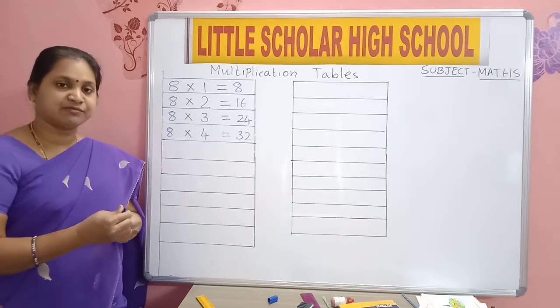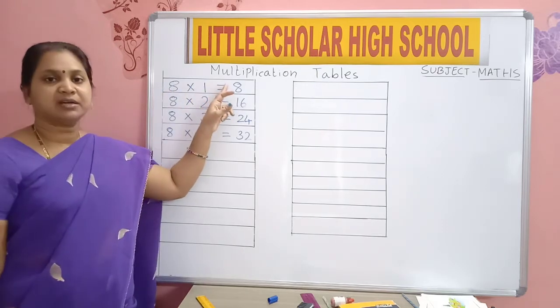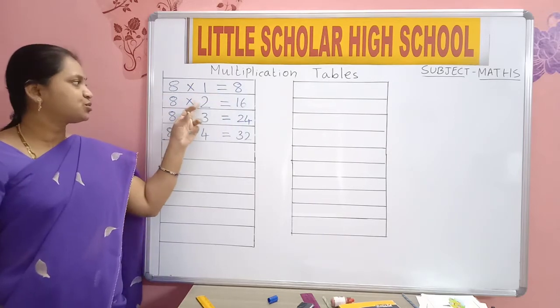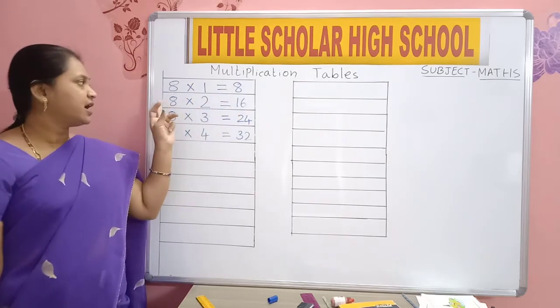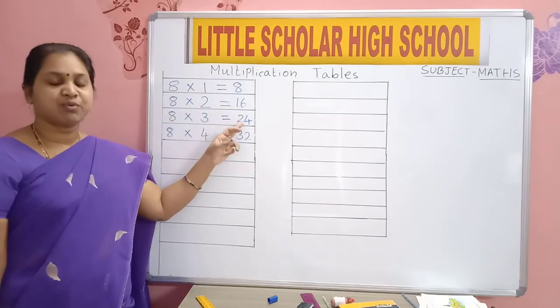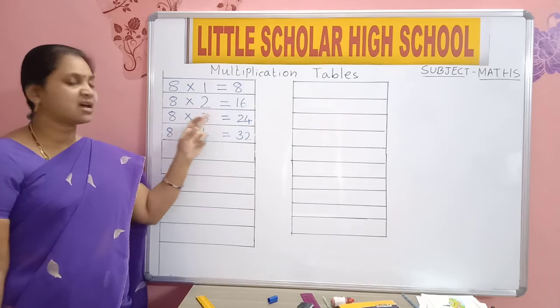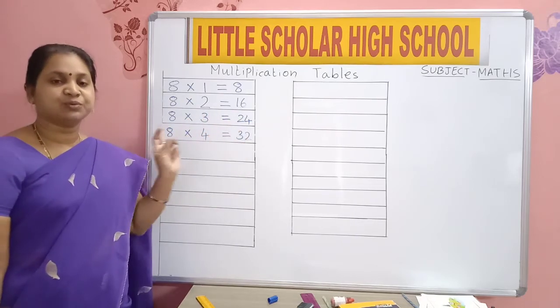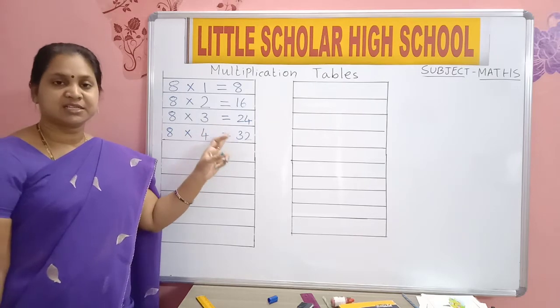Finish writing till 8 4s. 8 ones are 8. 8 twos are 16. 8 threes are 24. 8 fours are 32.